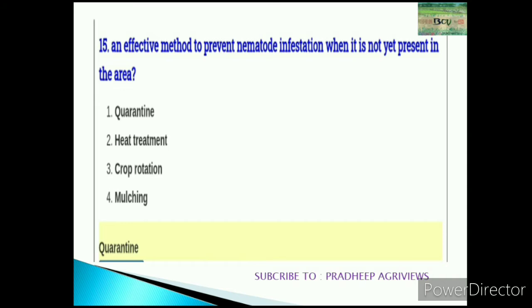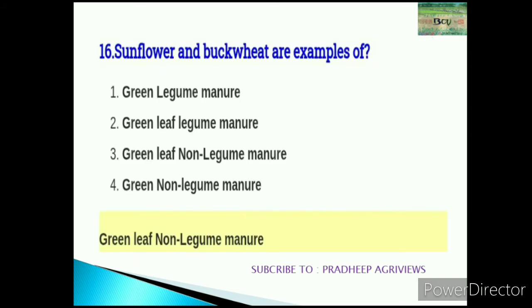And 15th question: an effective method to prevent nematode infestation when it is not yet present in the area. When it is not present in the area, we practice quarantine. Quarantine is the good example for this question. And 16th: sunflower and buckwheat are examples of what? The answer for the question is green leaf non-legume manure. Green leaf non-legume manure. Actually, it's not a legume manure, so green leaf non-legume manure.